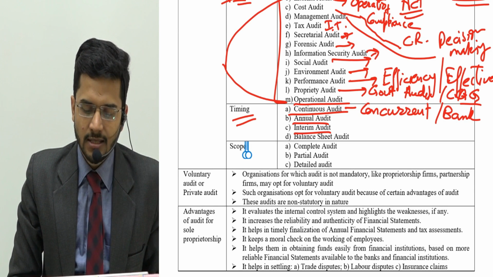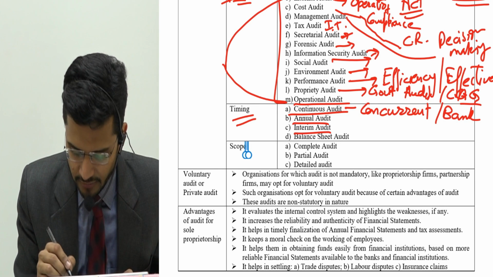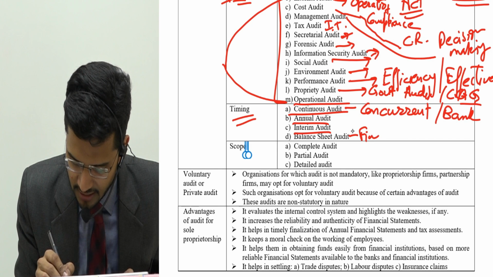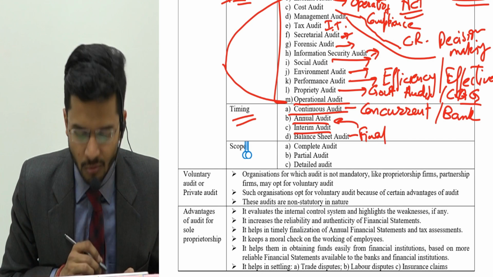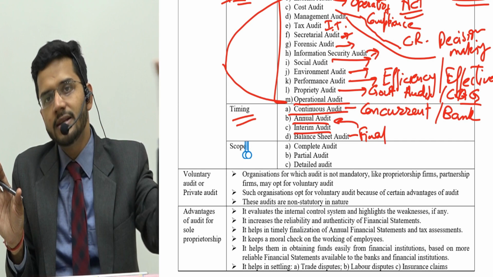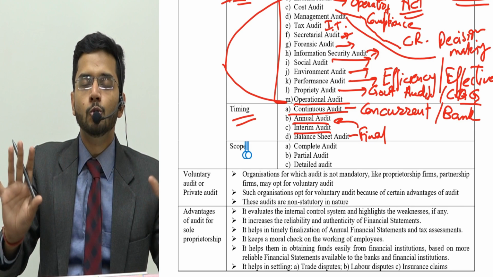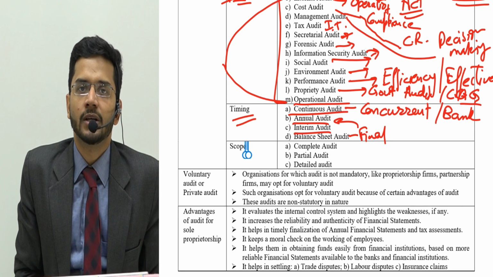So this is the concept of interim audit. Then last is the concept of balance sheet audit, which is also known as final audit. It is, guys, similar to annual audit, whereby one time the balance sheet is closed and only one time the accounts are audited. That's it.